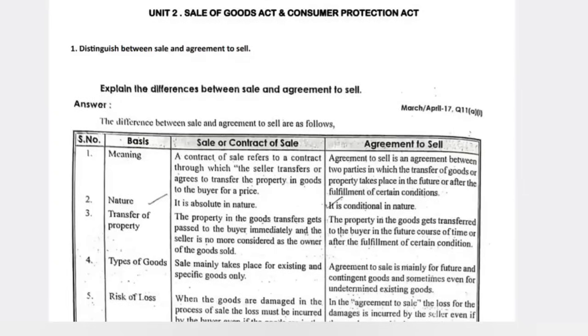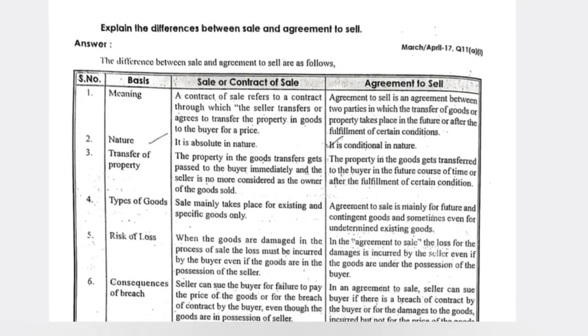Students, from unit number 2, that is Sale of Goods Act and Consumer Protection Act. Here I will discuss the damn sure questions which I have given in the video, and that explanation I will do in this video for today's examination. So the first one is differences between sale and agreement to sale.